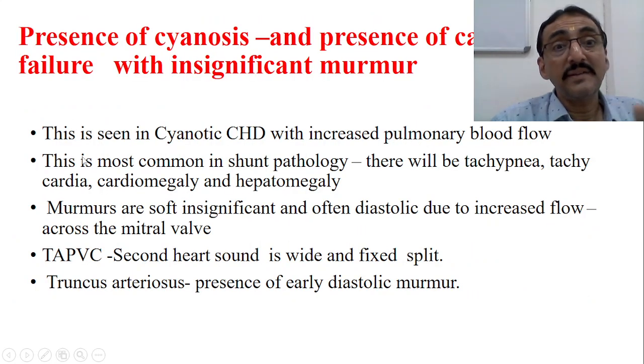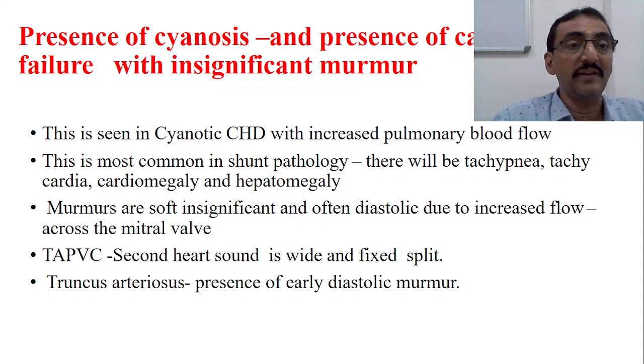Another condition is presence of cyanosis and also cardiac failure, but with an insignificant murmur. This is seen in cyanotic heart disease with increased pulmonary blood flow. This is the most common shunt pathology, and there will be tachycardia, tachypnea, cardiomegaly, and hepatomegaly.